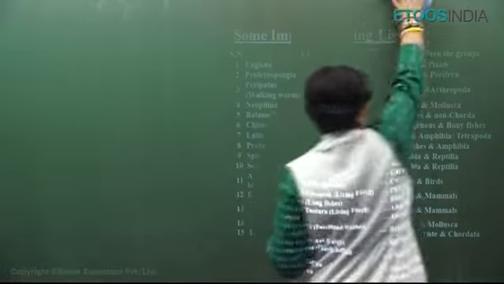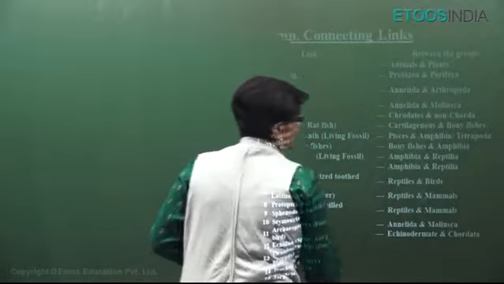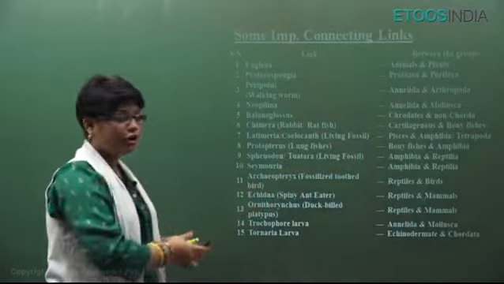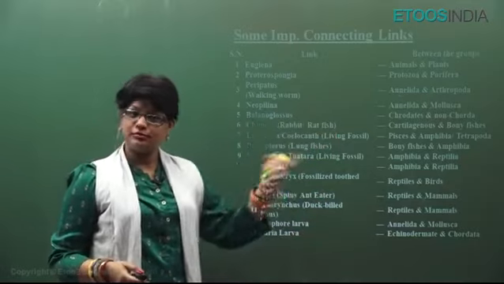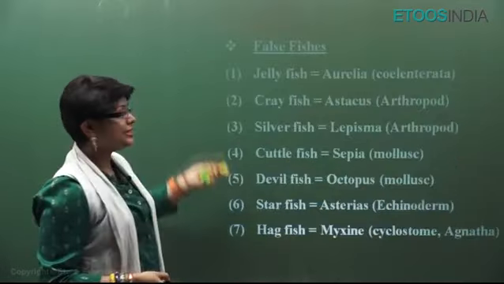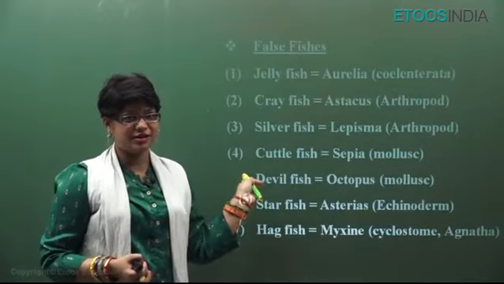So students, this connecting link chart I have already given you because these are direct questions that come. They may ask you the connecting link between this and this, or they may ask you like Balanoglossus is a connecting link between, both ways. And these are some of the false fishes. This also creates a little confusion, so I have given this in a chart form.